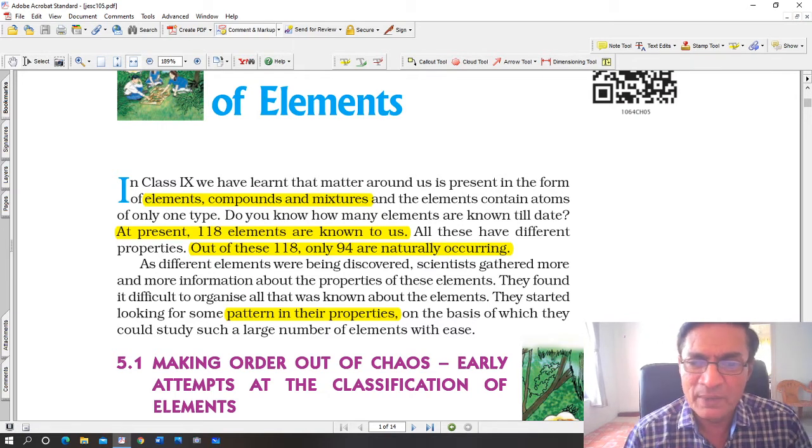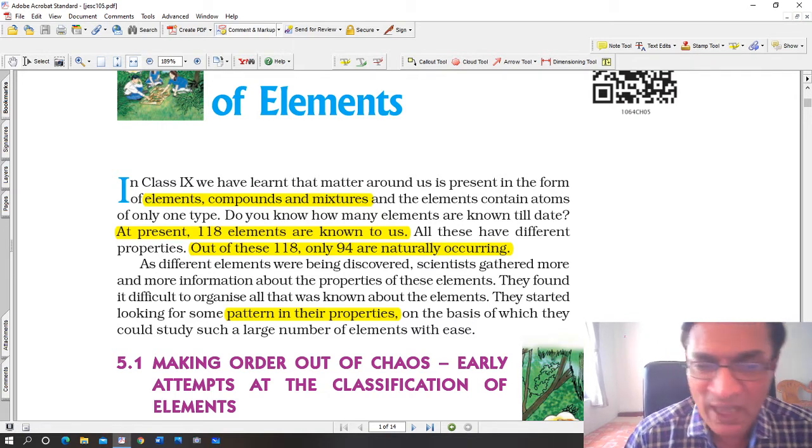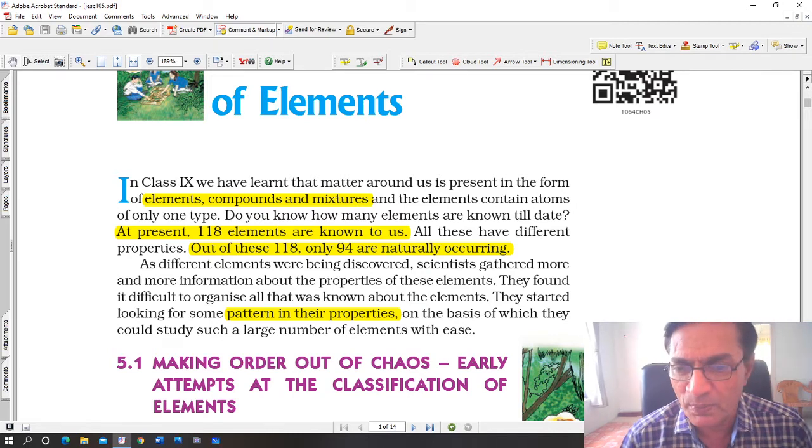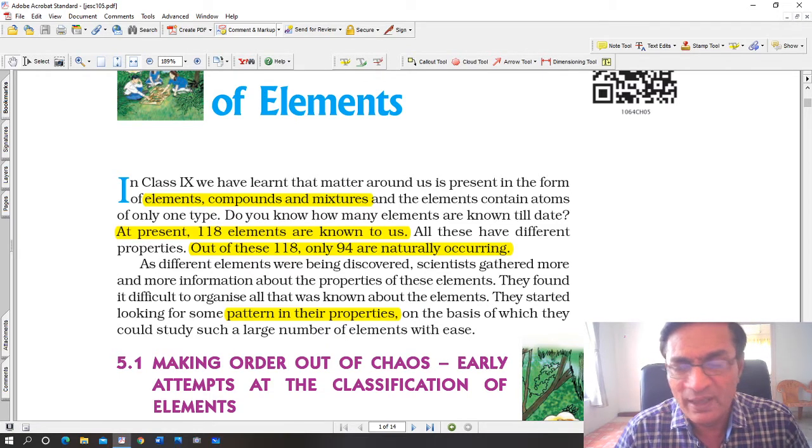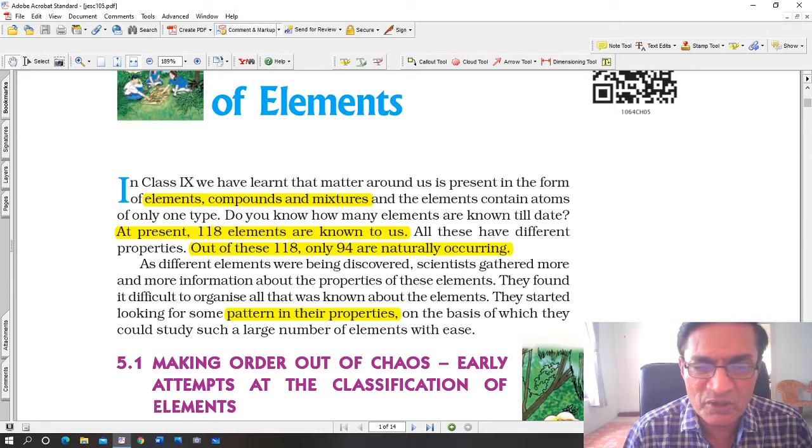As different elements were being discovered, scientists gathered more and more information about the properties of these elements. They found it difficult to organize all that was known about the elements. They started looking for some pattern in their properties, on the basis of which they could study such a large number of elements with ease.